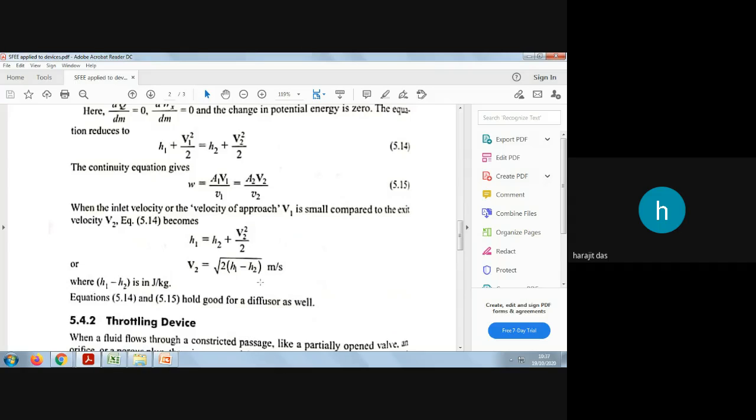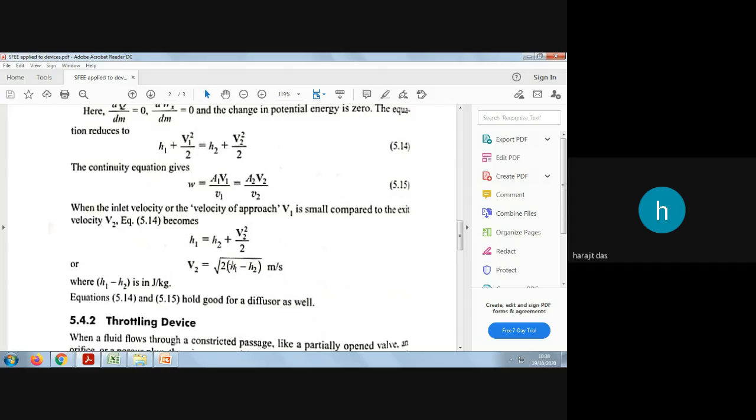So suppose in fluid mechanics practical, if one nozzle is given and you are asked to find out what the exit velocity will be, you will be able to find the exit velocity by taking the under root of the difference of the enthalpies of the inlet and outlet. But you should remember that these are specific enthalpies. If normal enthalpies are given, then also it will have the same value, because this is the difference.